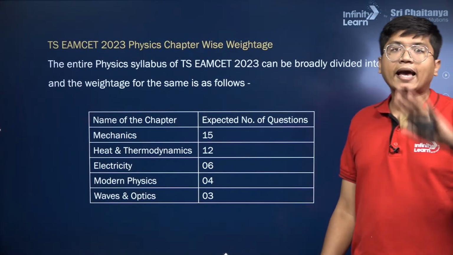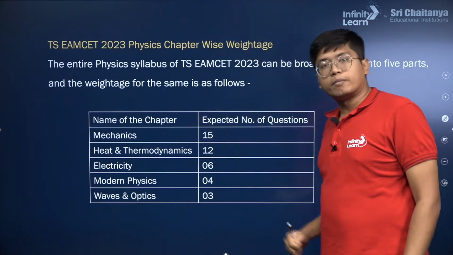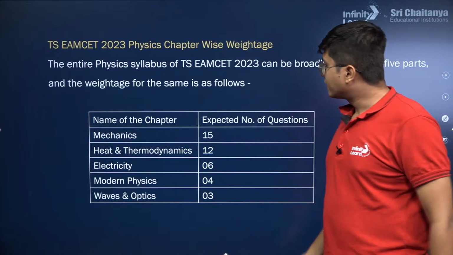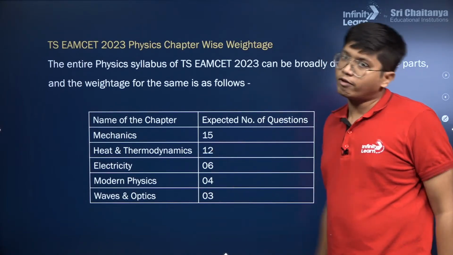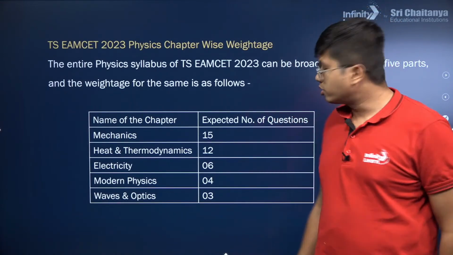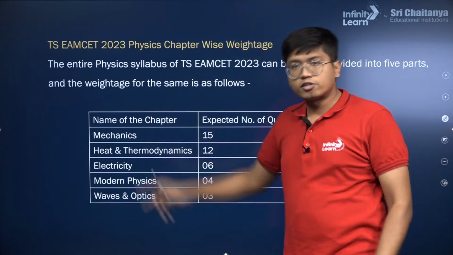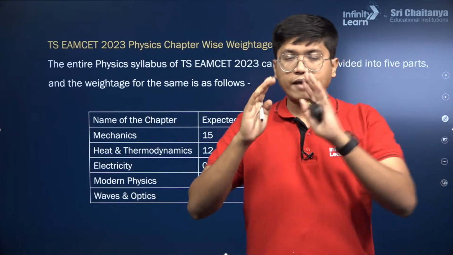So here is the weightage, and mainly, as you can see, mechanics, just like in JEE Mains, gets the highest weightage, 15 marks, followed by heat and thermodynamics, which gets 12 marks. Then electricity, modern physics, and waves and optics come after that. So this is a bit different from your JEE Mains, because in JEE Mains, electricity is again pretty high.